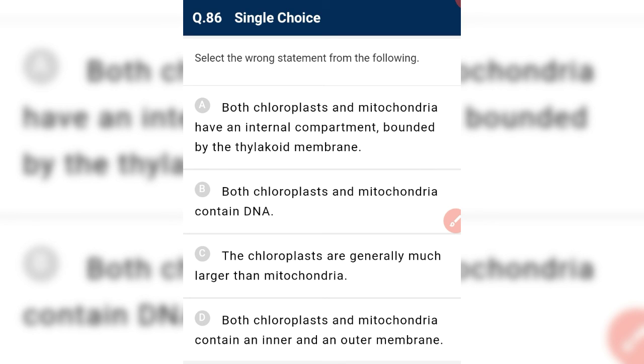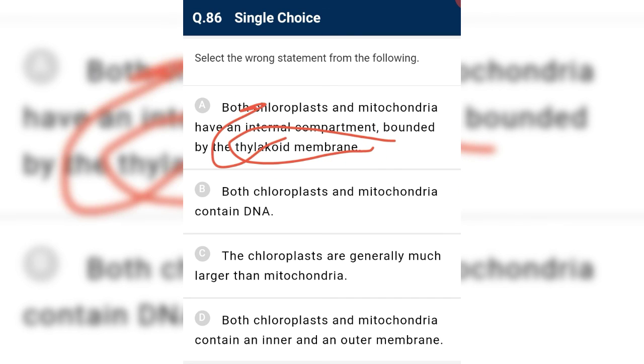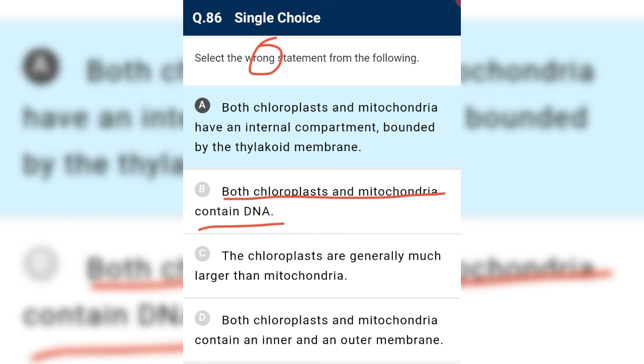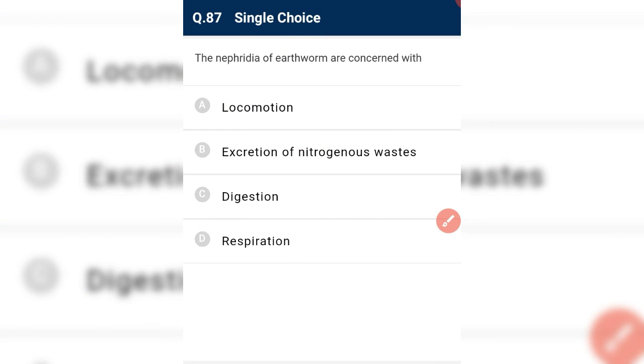Select the wrong statement from the following. Chloroplast and mitochondria have internal compartments bound by thylakoid membrane. No, thylakoid membrane is only found in chloroplast, it is not found in both. So it is our required answer, which is incorrect. Let's read our other options. Both chloroplast and mitochondria contain DNA. Yes, double stranded, circular, 70S DNA. The chloroplasts are generally much larger than mitochondria. Yes, chloroplasts are much larger because we want more food synthesis than utilization, that's why it is correct. Both contain an inner and outer membrane. Yes, it is also correct. So we have A, which is incorrect, as the required answer.